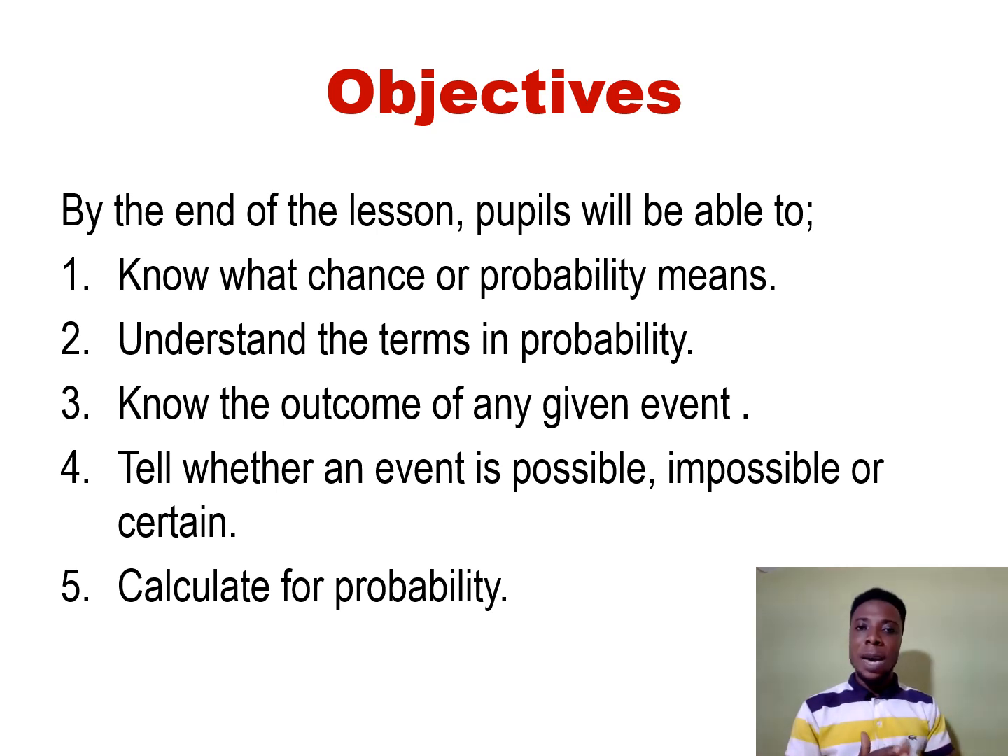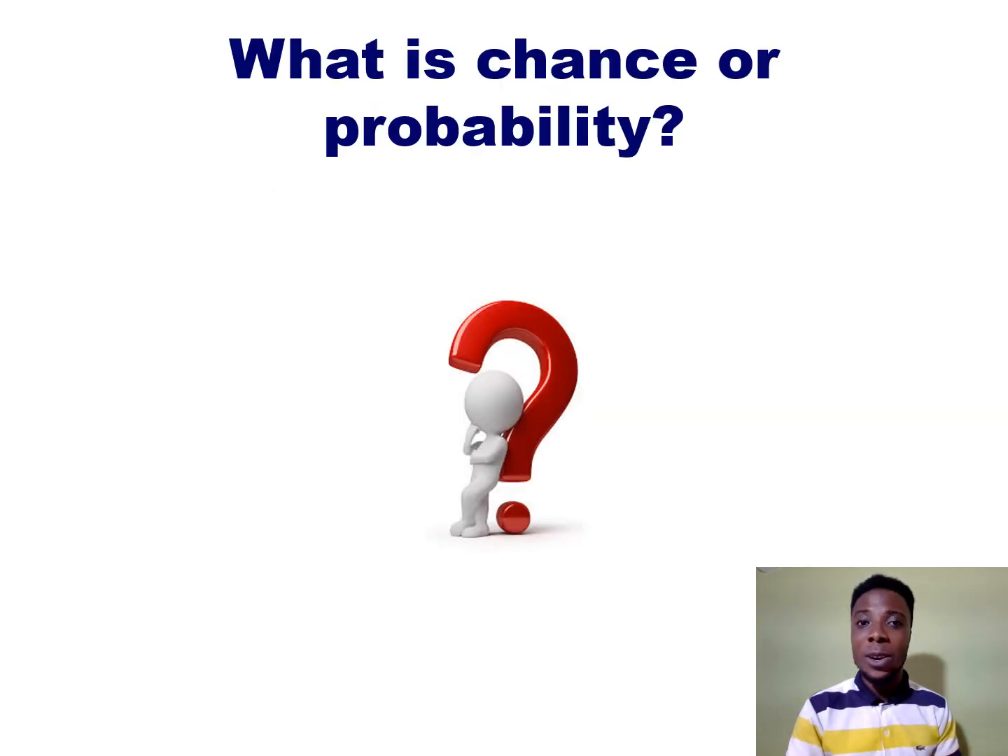We should be able to know the outcome of any given event. Good. Fourth on my points list, we should be able to tell whether an event is possible or impossible, or we can also have certain. Certain means sure. Now, last on the points, we should be able to calculate for probability. This is what we have for today. Relax and let's start, or set the ball rolling.